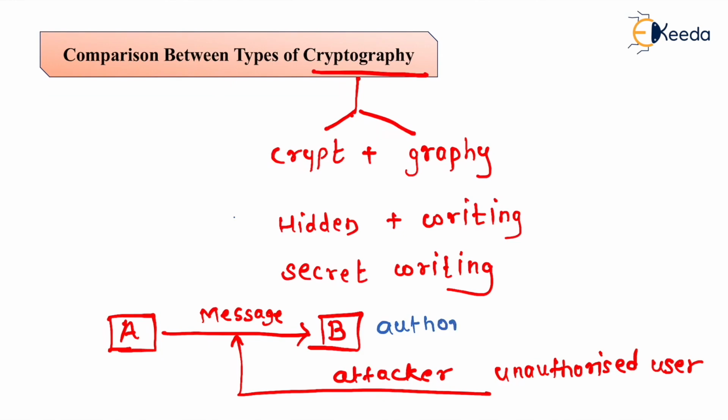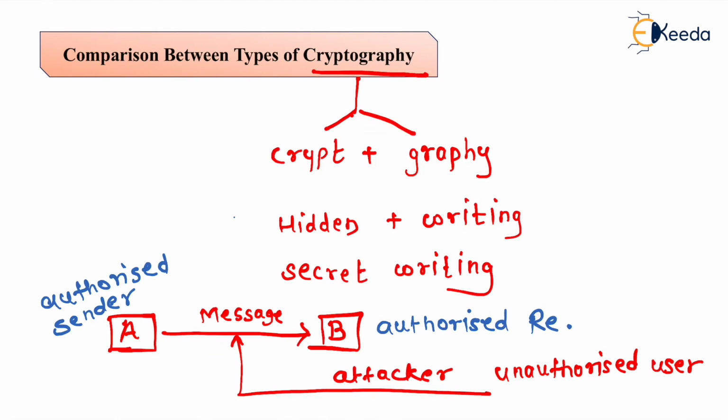So I can say B is the authorized receiver, and this particular receiver wants to receive a message from this sender, who is the authorized sender. So when the communication, that means the exchange of data, takes place only between the authorized sender and receiver, that is the secure way of communication.